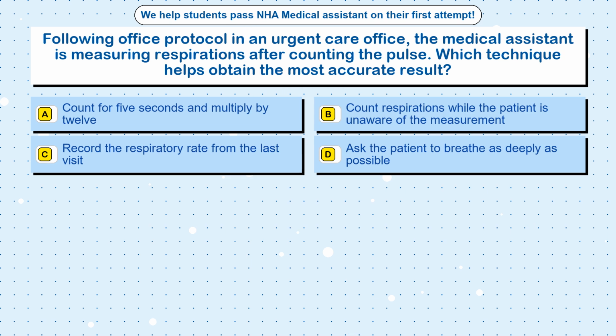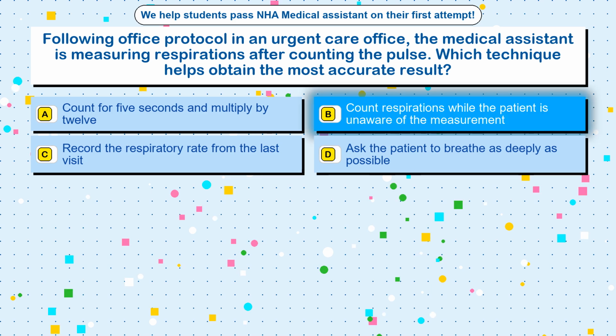Question 61. Following office protocol in an urgent care office, the medical assistant is measuring respirations after counting the pulse. Which technique helps obtain the most accurate result? Option A. Count for 5 seconds and multiply by 12. Option B. Count respirations while the patient is unaware of the measurement. Option C. Record the respiratory rate from the last visit. Option D. Ask the patient to breathe as deeply as possible.